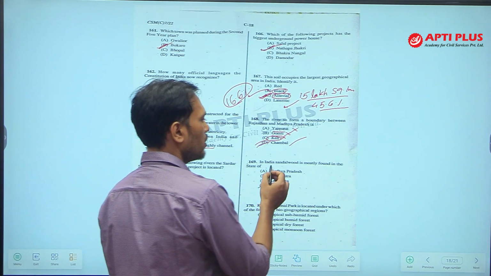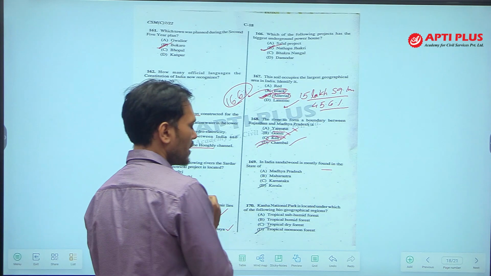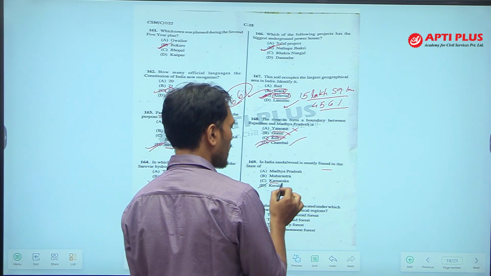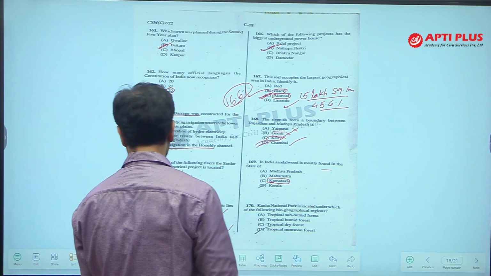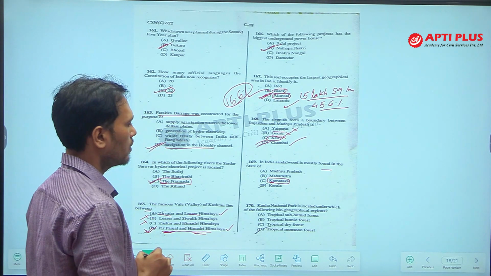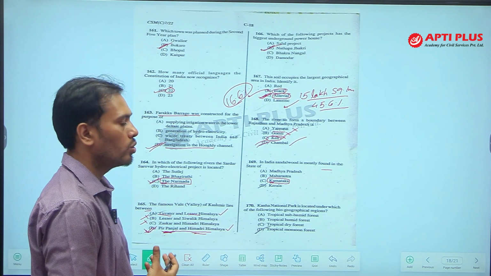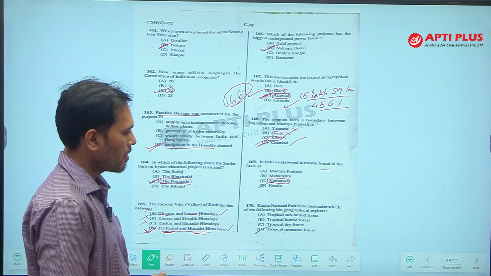In India, sandalwood is mostly found in which state? Sandalwood is mostly found in Karnataka. Karnataka produces the maximum percentage of sandalwood in the country. Okay.